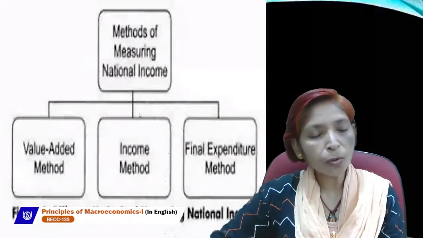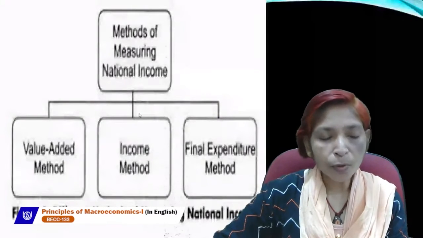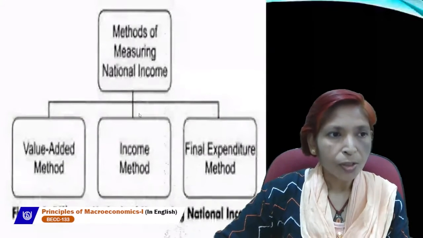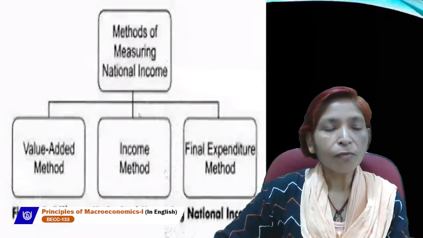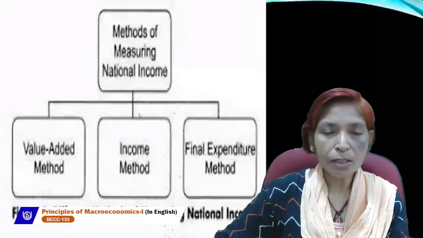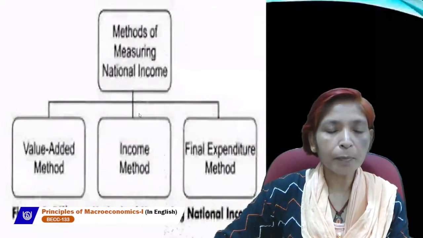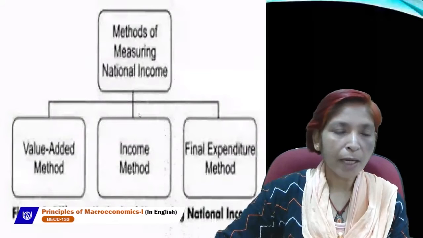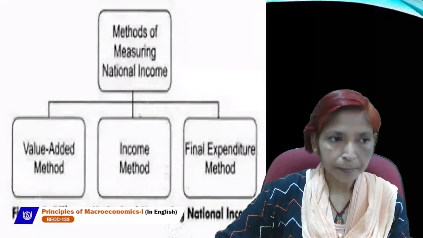And we include net export, which is the difference between exports and imports. So if we include these expenditures, C plus I plus G plus net export, then we get GDP by the expenditure method.